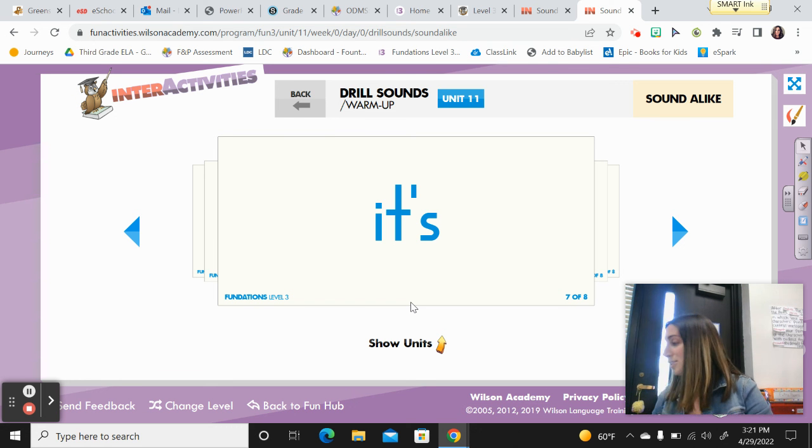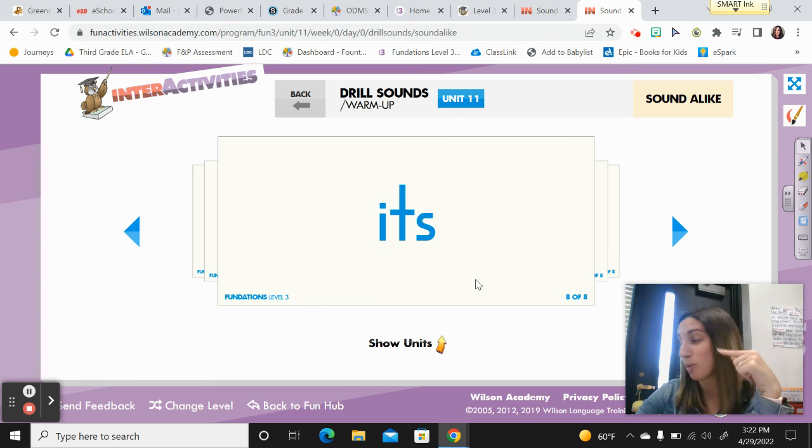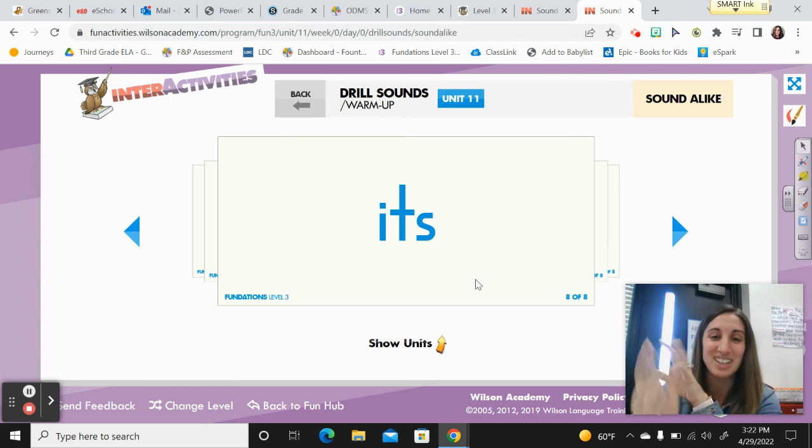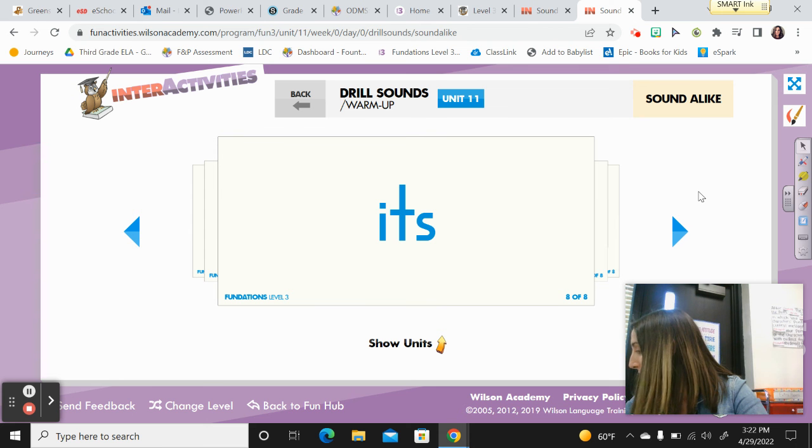Okay, number 2. The car has its windows down. Ask yourself, does it make sense to say the car has it is windows down? Or is it this one then? It is this one. The windows belong to the car. The car has the car's windows down. The car has its windows down. Let's spell it. I-T-S. And remember this tricky signal? Take off the pen's cap and put it back on. Remove its cap, put it back on. Good job.